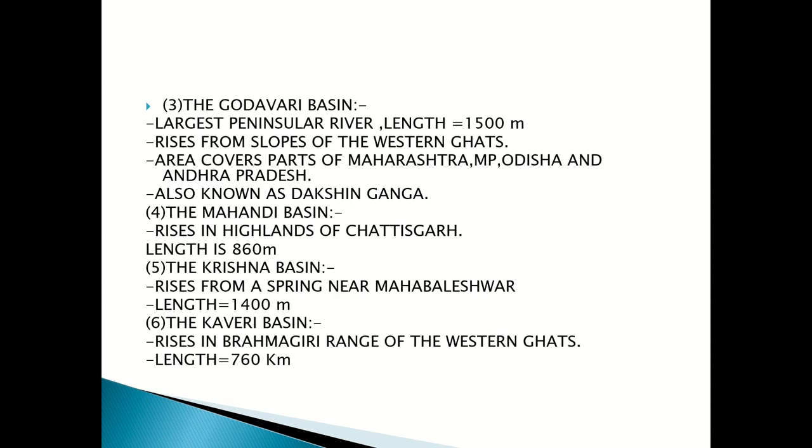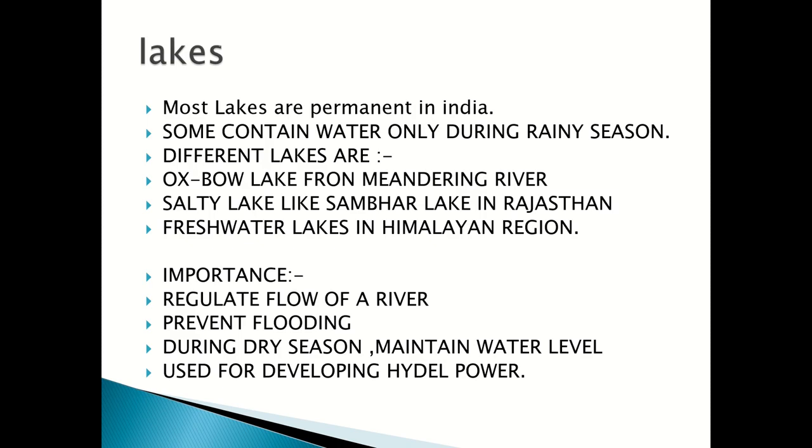It rises from a spring near Mahabaleshwar in Karnataka, southern India. Length is 1400 kilometers. Sixth, the Kaveri Basin rises in the Brahmagiri range of the Western Ghats. Length is 760 km. The Kaveri and the Godavari have the same origin in the Western Ghats but flow in different directions, on different courses. And the Godavari is the largest peninsular river.